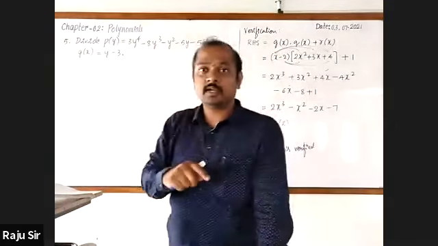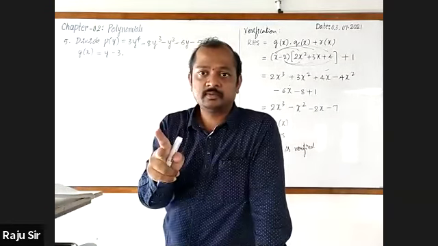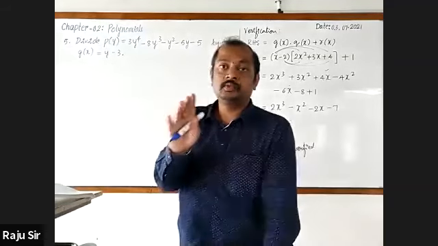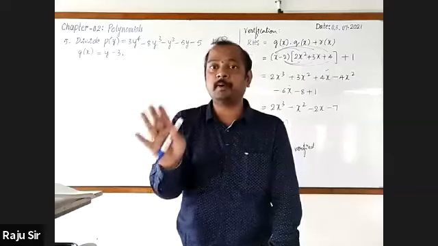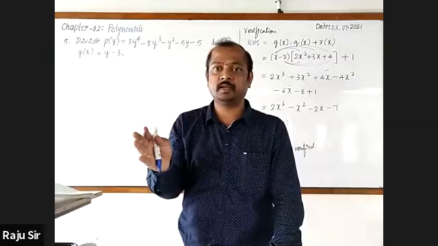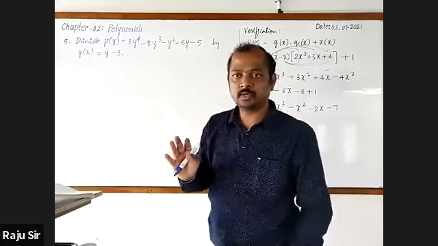I'm not understanding. I think you may be asking that in the divisor if two variables are there. No, they'll give you one variable only, with different powers. Like that it will be given, not two different variables. Got it?